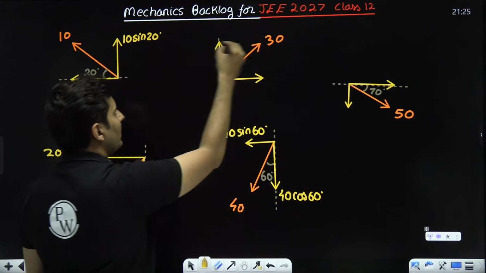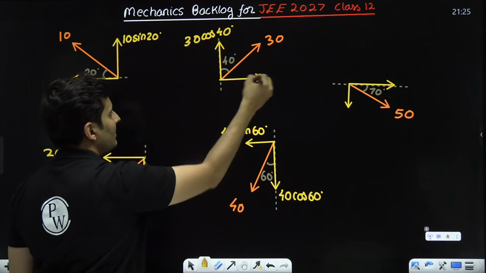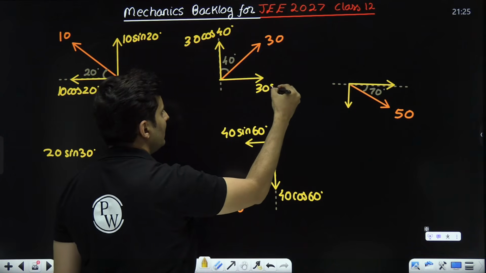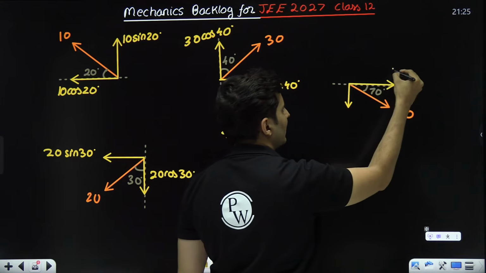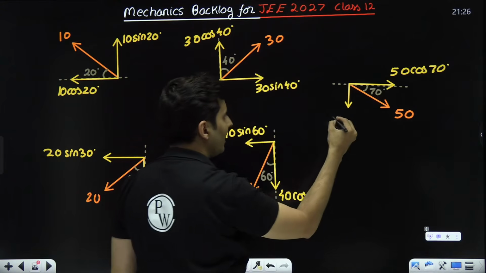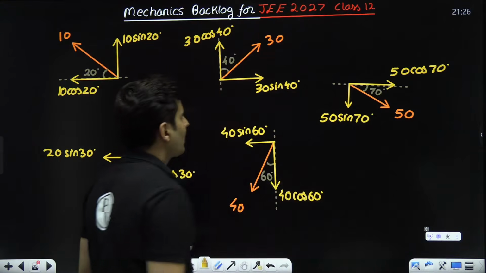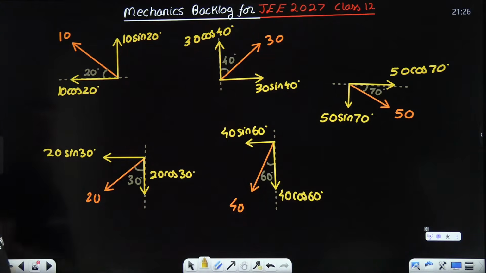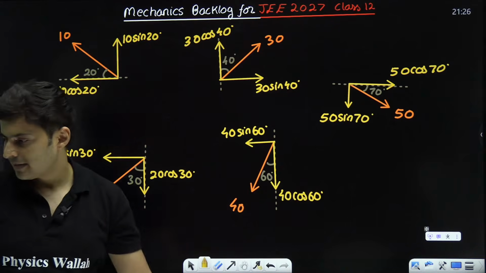This is closer, so this will be 30 cos 40. This is far away, so this will be 30 sine 40. This is closer, so that's why it will be 50 cos 70. This is far away, so this will be 50 sine 70. Everybody fine till this point? Cos sine, cos sine, cos sine. Okay, great.